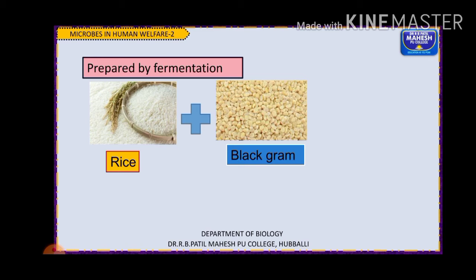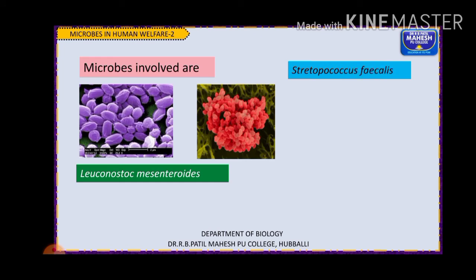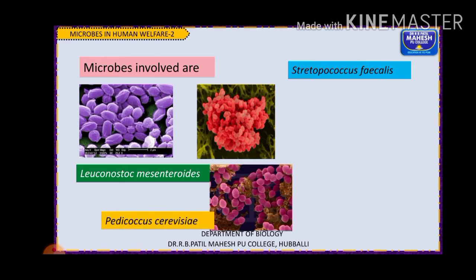Then by this fermentation, the batter is prepared. Here, children, the microbes involved in this process are Leuconostoc mesenteroides, or different species of Leuconostoc bacteria, and Streptococcus faecalis, or different species of Streptococcus bacteria. They are involved in the process of fermentation.